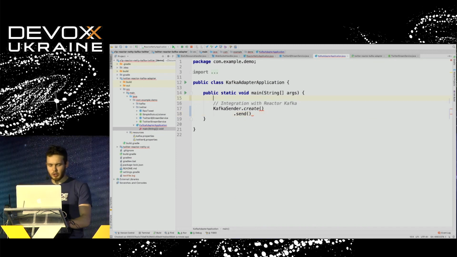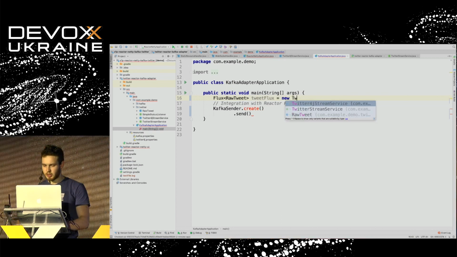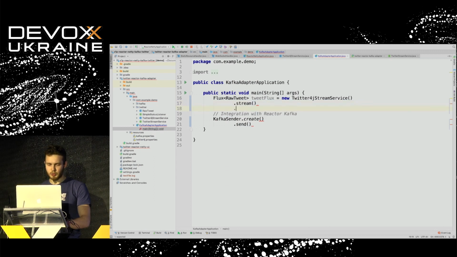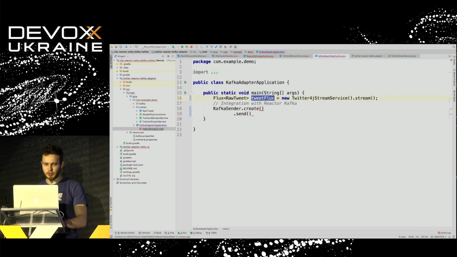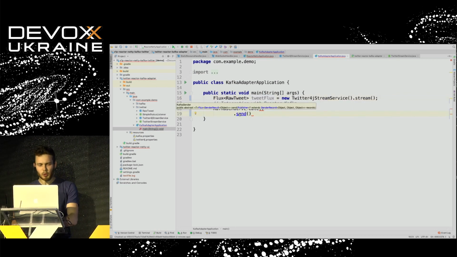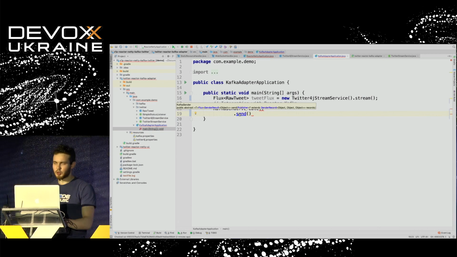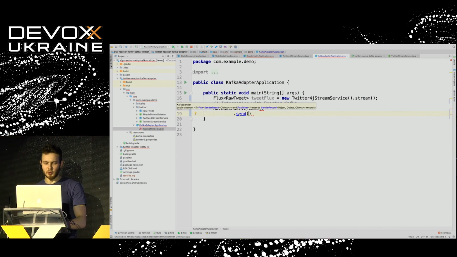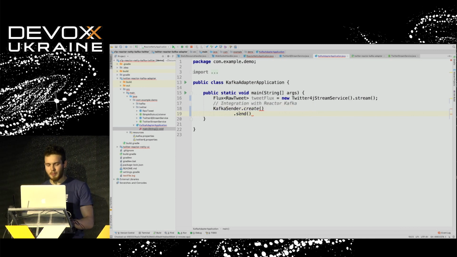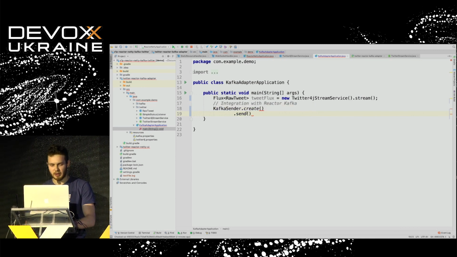Here, of course, we need to connect again to the Twitter service, to the Twitter API, and get the tweets flux. And we need to create a Twitter service, consume the stream, and that's basically it. Then what we want to do is send messages. However, one of the options is that we have to wrap our messages in a specific kind of wrapper or message related to Reactor Kafka.